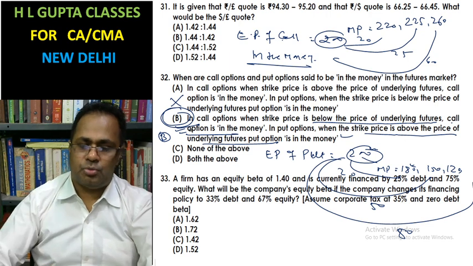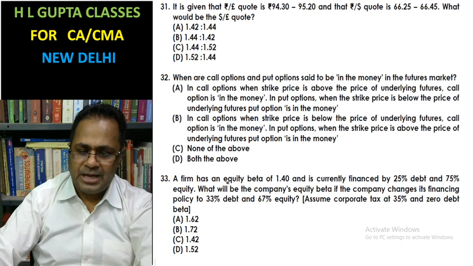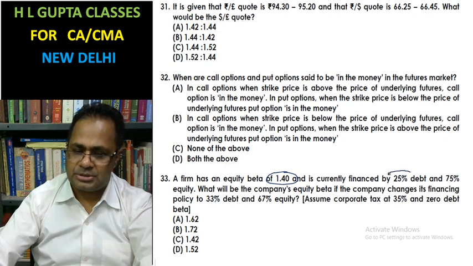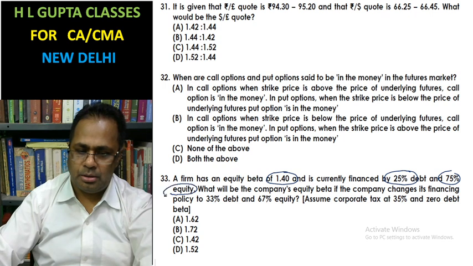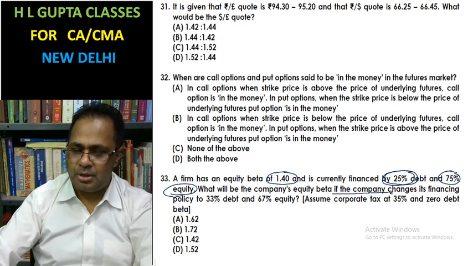Now question number 33. A firm has an equity beta of 1.40, currently financed by 25% debt and 75% equity. What will be the company's equity beta if the company changes its financing policy to 33% debt and 67% equity?